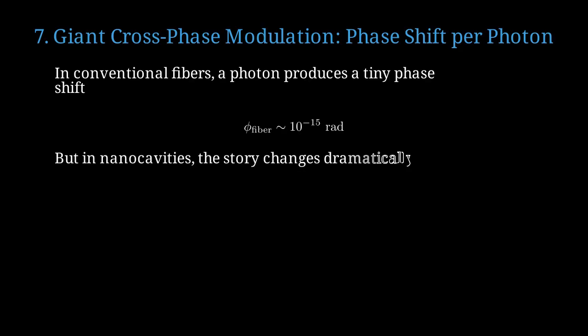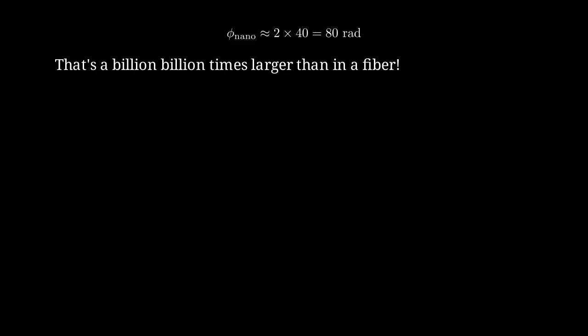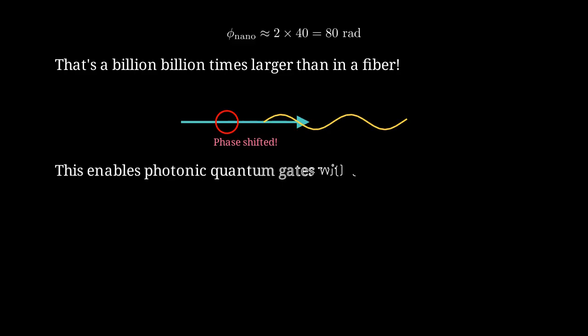But in nanocavities with strong atom-photon coupling, the situation changes dramatically. The phase shift per photon in a nanocavity scales as 2g squared divided by kappa times gamma. With our cooperativity of 40, this gives a phase shift of 80 radians per photon. That's a billion times larger than in a fiber, an enormous enhancement. A control photon in the cavity induces a giant phase shift on a probe beam passing through. This giant phase shift enables photonic quantum gates that operate with single photons, crucial for quantum computing.